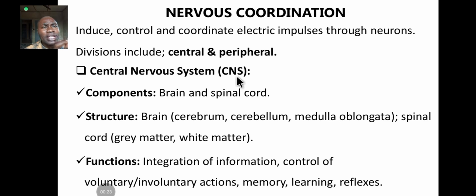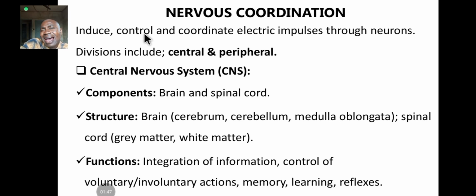So today we are looking at the nervous system and coordination. The reason you see coordination here is because the nervous system coordinates every other system in the body. The nervous system controls them, so it is the control center of the body. All other systems depend on the nervous system to function, whether it is your cardiovascular system, circulatory system, digestive system, reproductive system, lymphatic system, or urinary system. Every system in the body depends on the nervous system to function. That's why you have nervous system and coordination here.